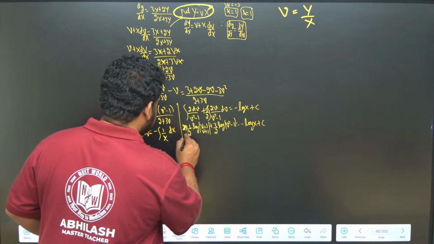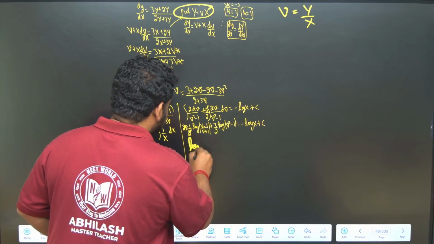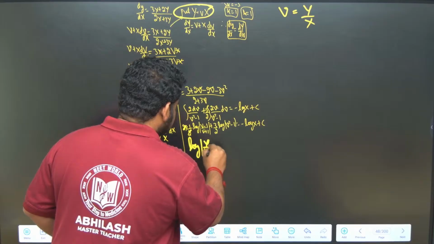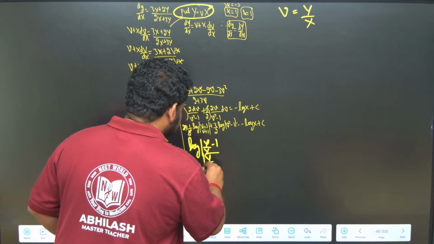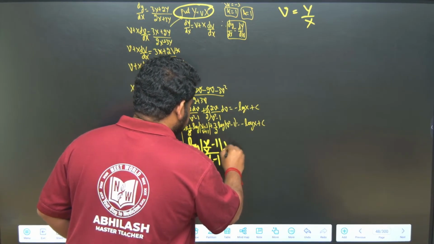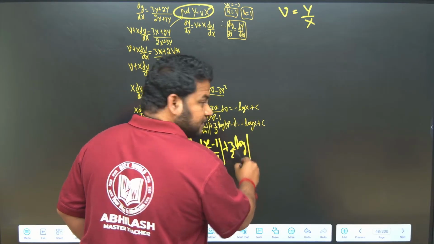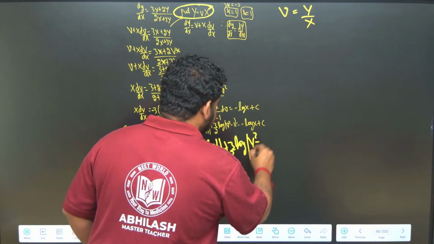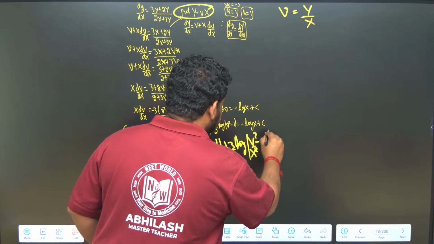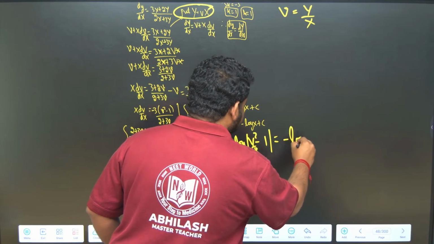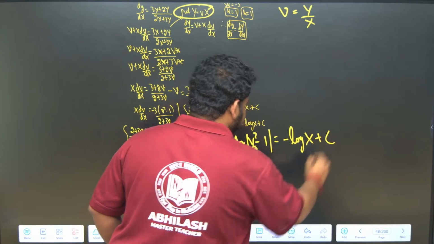See, 2 and 2 I can cancel. This will become log of y by x minus 1 divided by y by x minus 1, plus 3 by 2 into log of v square, which means y square by x square minus 1, is equal to minus log of capital X plus c. This is what I have.